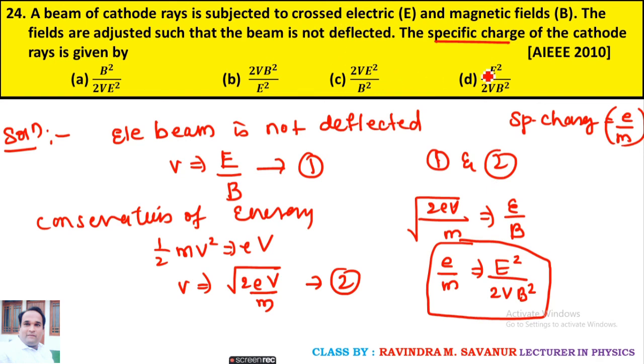Option is D. Students, here remove the square, it becomes E squared upon B squared, and the root will be transferred here. It becomes 2eV upon m. So the final answer is option D.